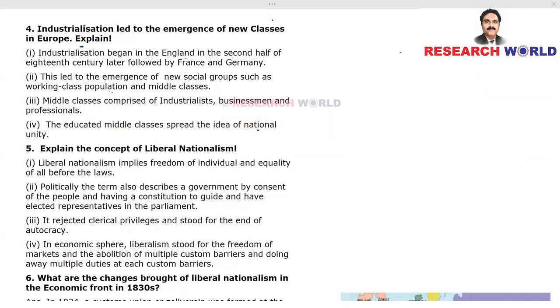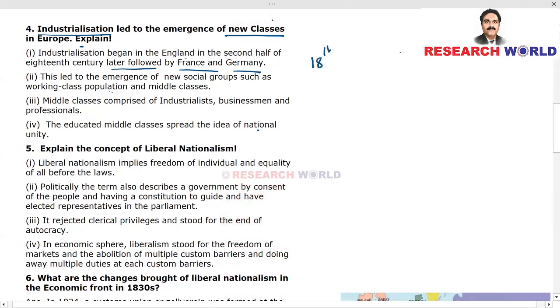Okay, dear students, now we'll move on to the fourth question. Industrialization led to the emergence of new classes in Europe. Explain. Industrialization. Industrialization began in England in the second half of 18th century, later followed by France and Germany.